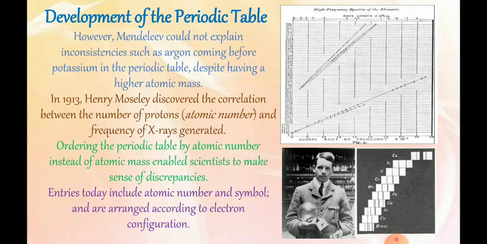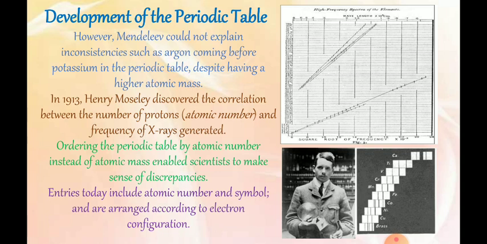Ordering the periodic table by atomic number instead of atomic mass enabled scientists to make sense of discrepancies. Now the entries today include the atomic number and symbol, and are arranged according to the electronic configuration.